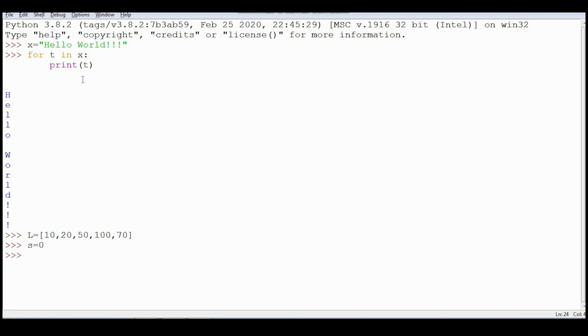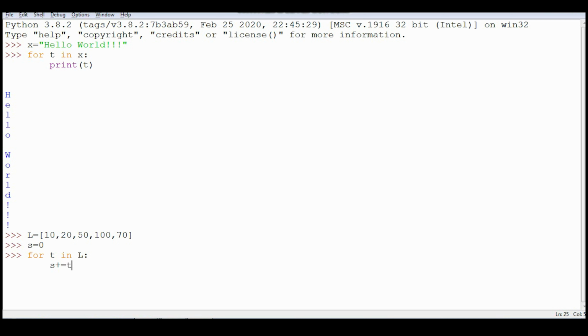Then I'm taking a for loop, for t in L. Now what will happen after every iteration? After every iteration, one element from L will get copied in t. And when there are no more elements in L, the for loop will stop. Now what I'm doing is I'm writing in the body s plus equal to t.